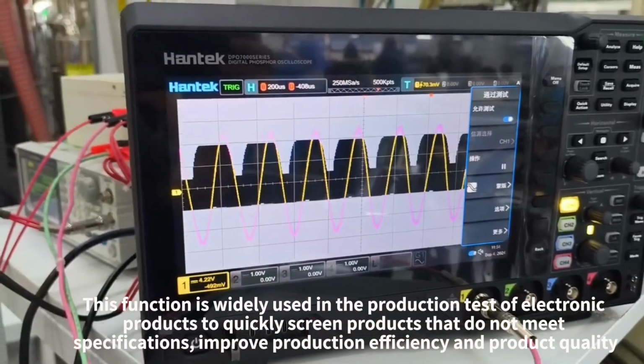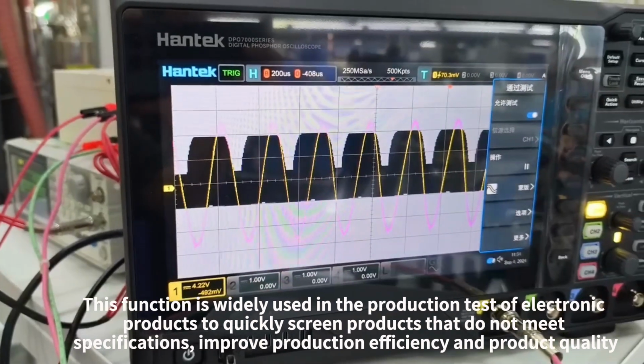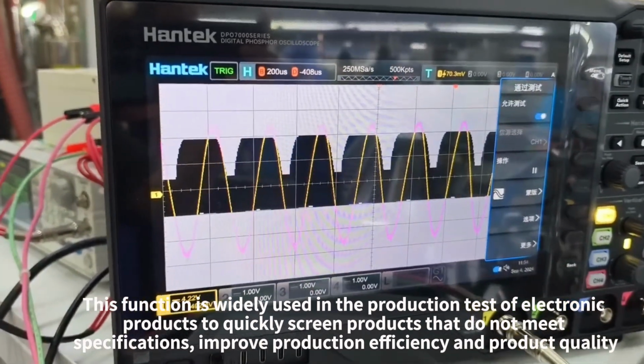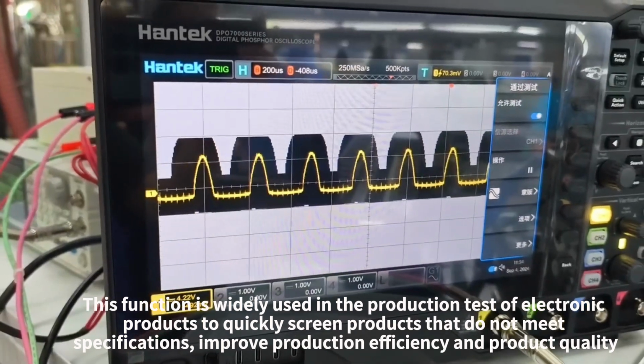This function is widely used in the production test of electronic products to quickly screen products that do not meet specifications, improve production efficiency and product quality.